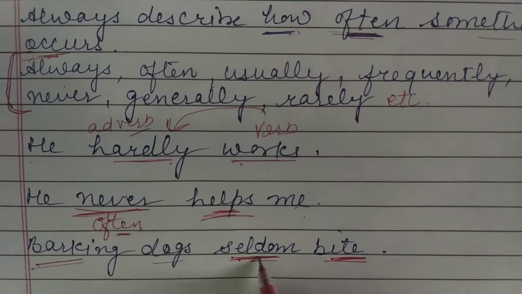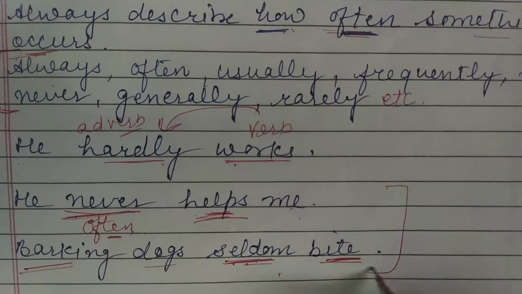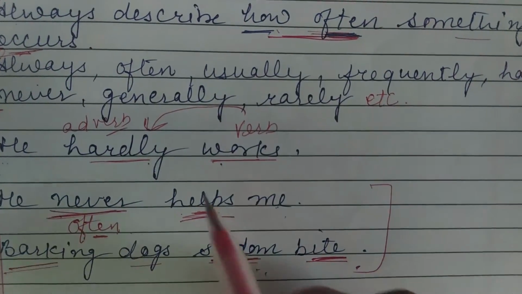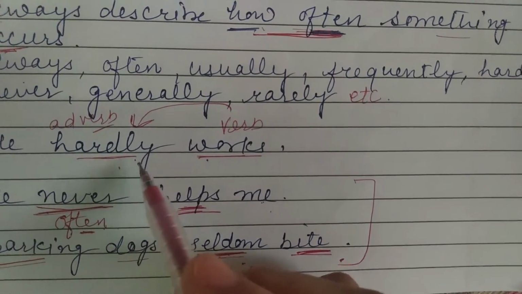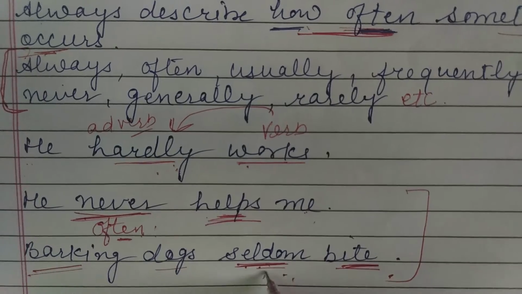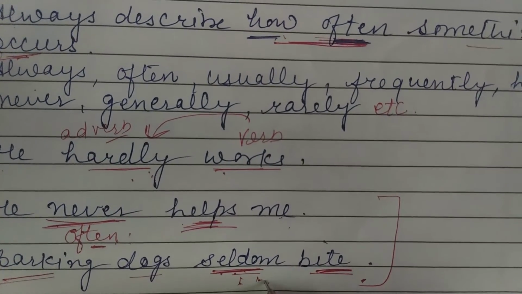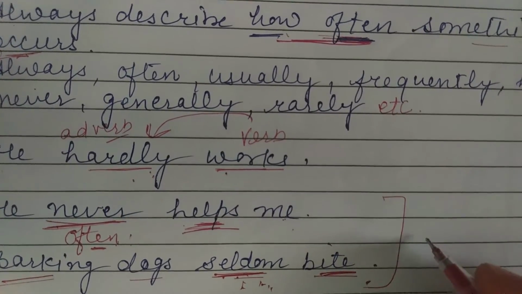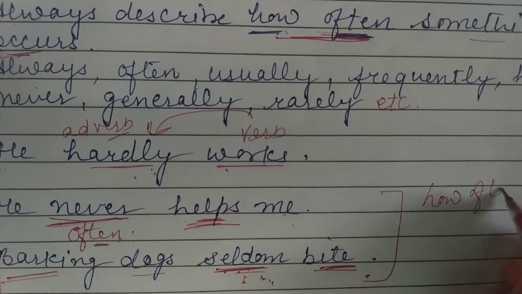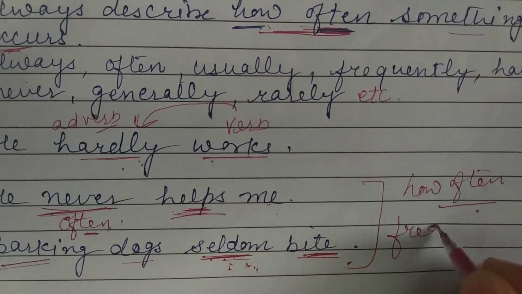So hardly means rarely. Here we come to know how often things occur. Either they happen always, or hardly, or never, or seldom, which is also conveying the same meaning. Either it is generally or frequently. So when an adverb tells us how often, then it must be the adverb of frequency.